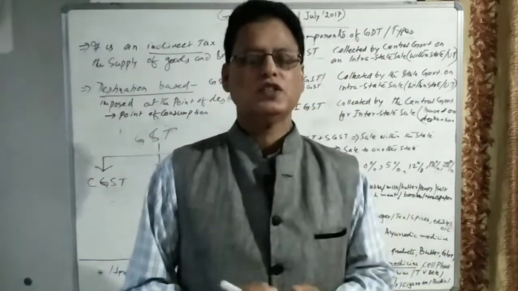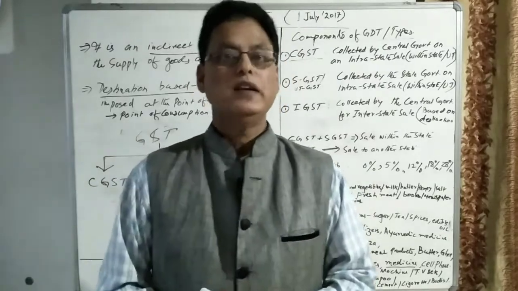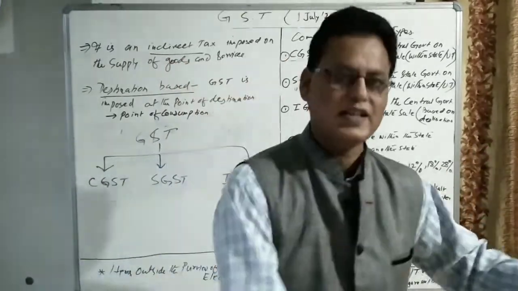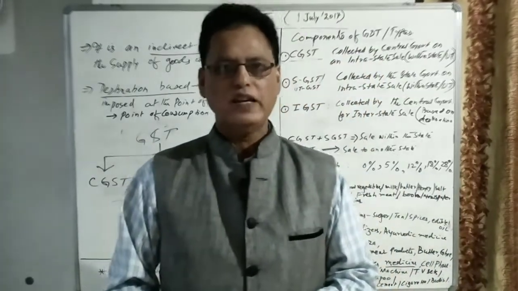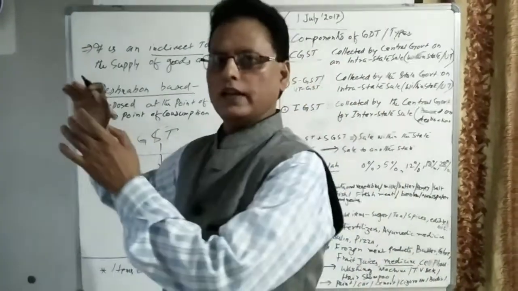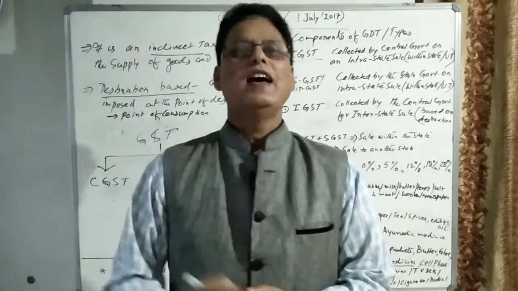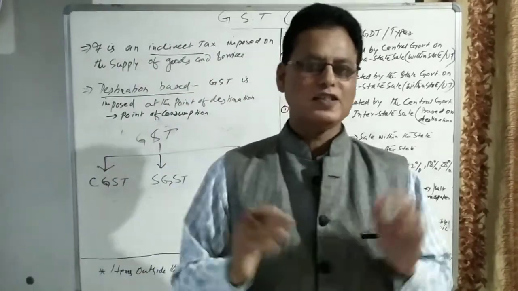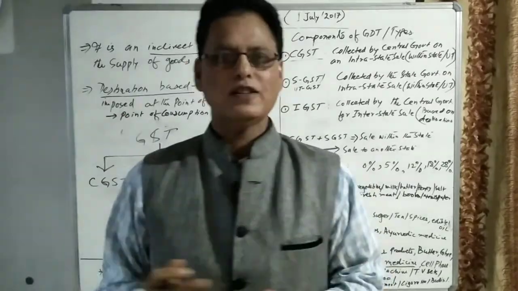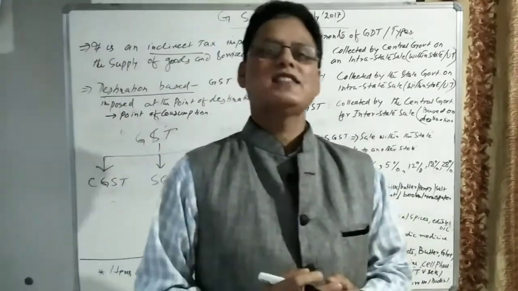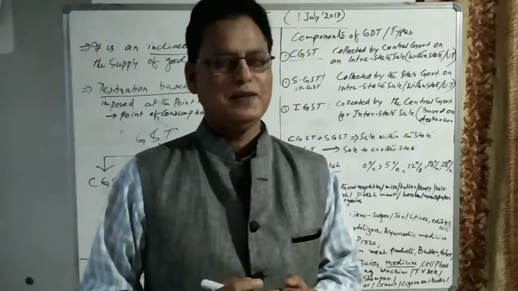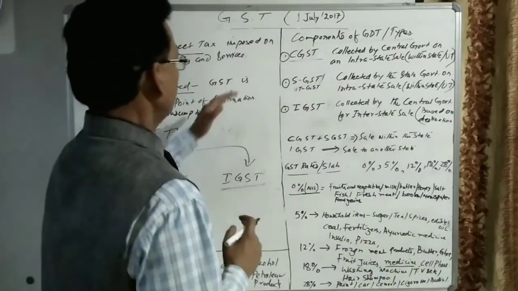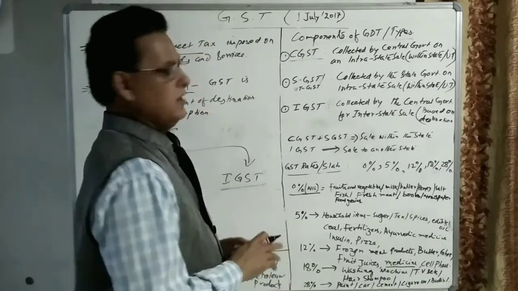So the people of Sikkim are also benefited, the people of Bihar are also benefited, and the central government is also benefited. So in this way, these are the types of GST.